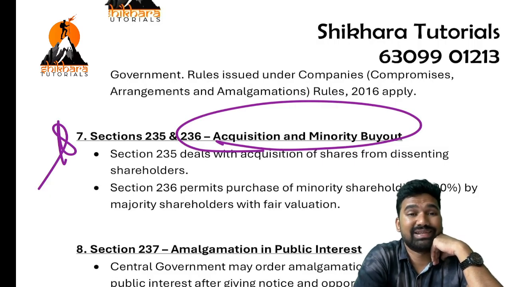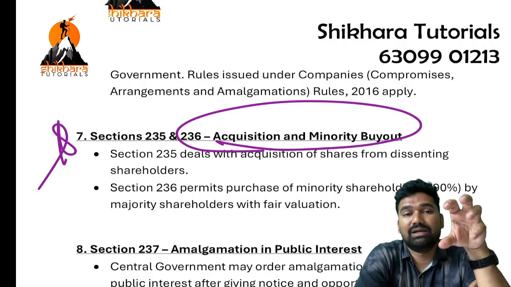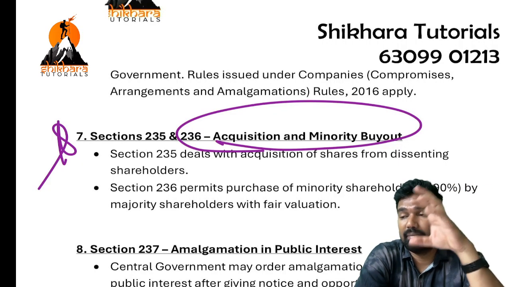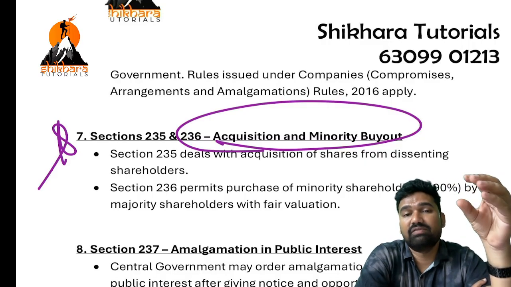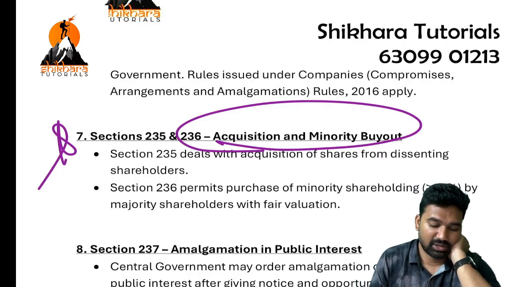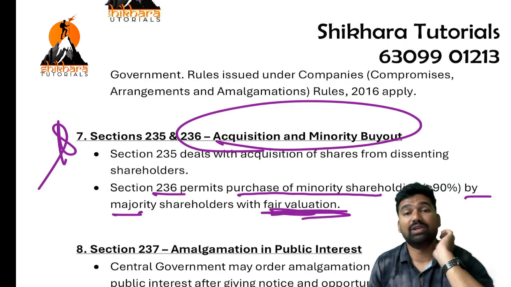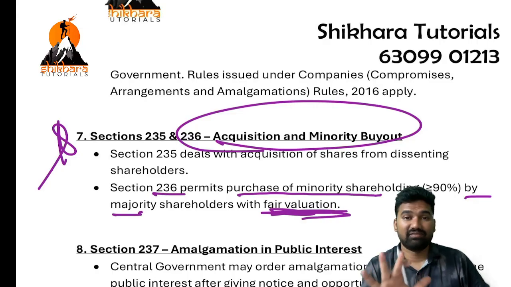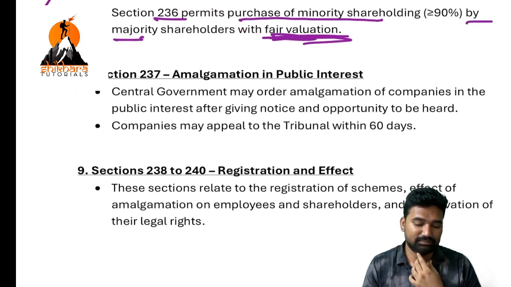So that is why NCLT will carefully look after the purchase and sale of the shares in minority buyout, and NCLT makes sure that minority shareholders get fair compensation and fair value for their holdings. Okay. See, 236 permits purchase of minority shareholding by majority shareholders with fair valuation. With fair valuation. That is very important. Minority buyout.